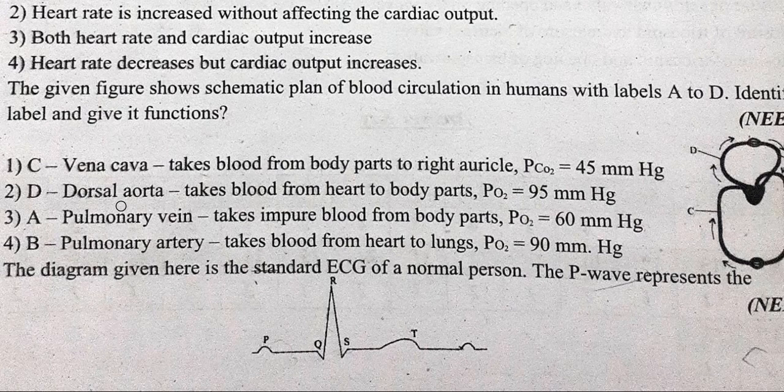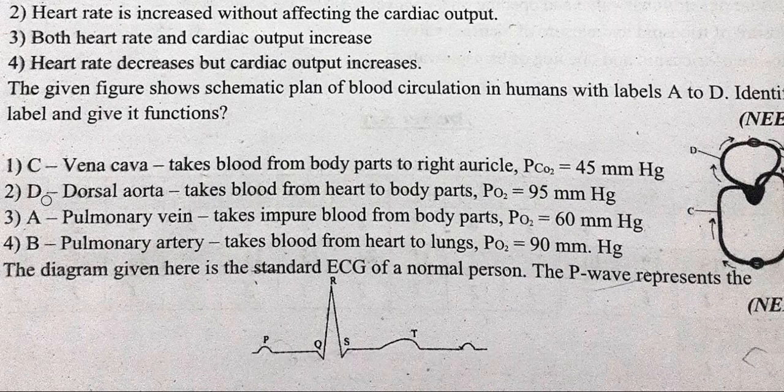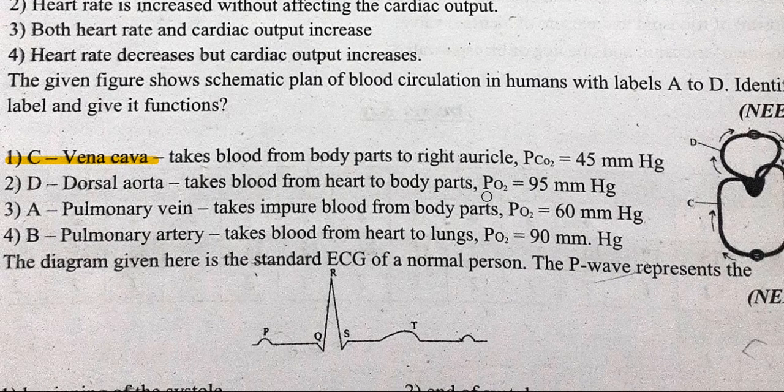The given figure shows a schematic plan of blood circulation in humans with labels A to D. Identify the label and give its function. The diagram is given in the book. The correct option is: everything is correctly marked, but the partial pressure is wrongly given, so that is incorrect. It's option 1. C, vena cava, takes blood from body parts to the right auricle, and the partial pressure of carbon dioxide is 45 mm Hg.